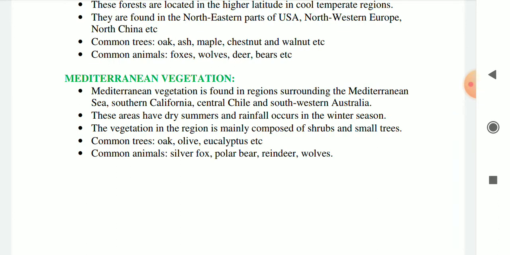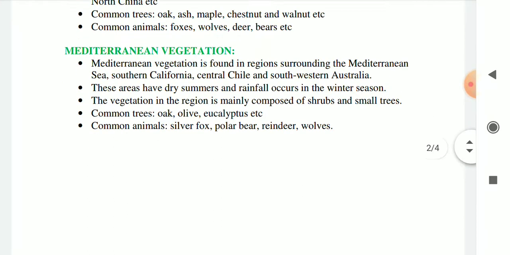And the vegetation in the region is mainly composed of shrubs and small trees. Some common trees are oak, olive and eucalyptus, and some common animals are silver fox, polar bear, reindeer and wolves.